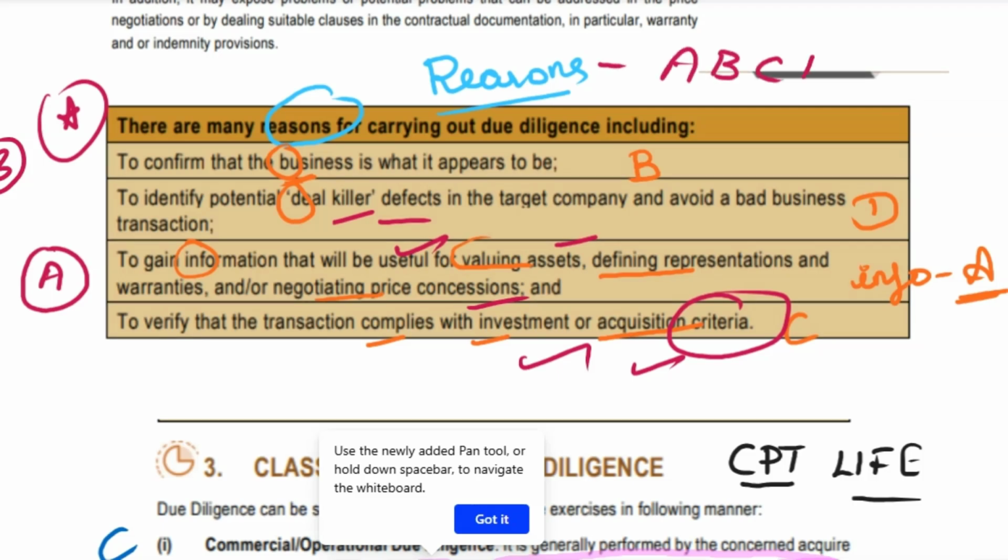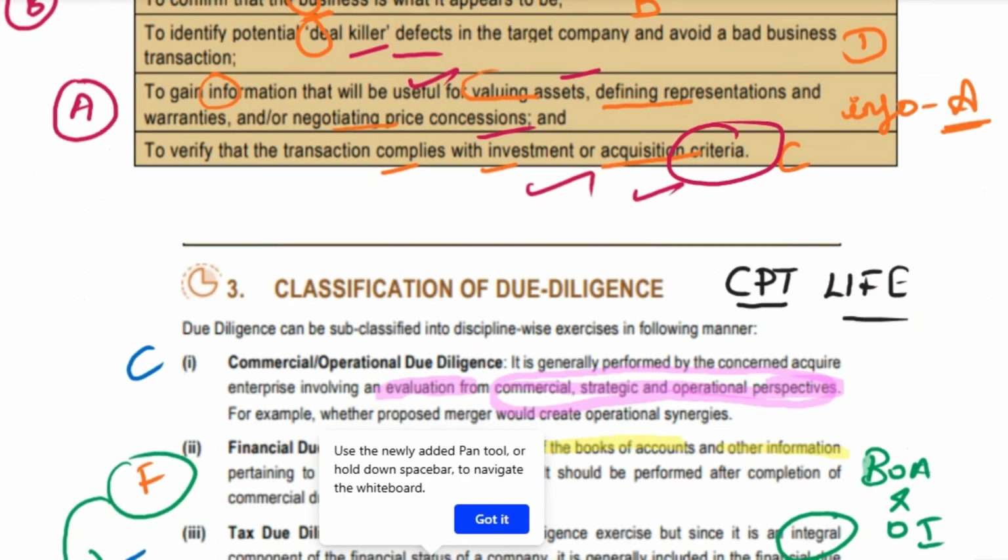A, B, C, D. A stands for information for valuing the assets, price negotiations, etc. B stands for what the business appears to be, you have to confirm it. C stands for criteria. Okay, investment or acquisition criteria should be complied with. And what does D stand for? Deal killer defects. Okay, you have to identify it.